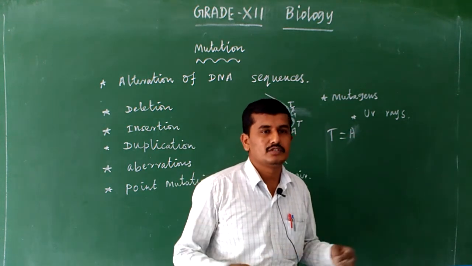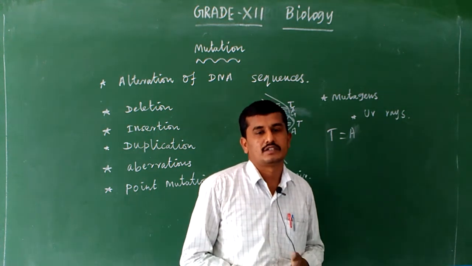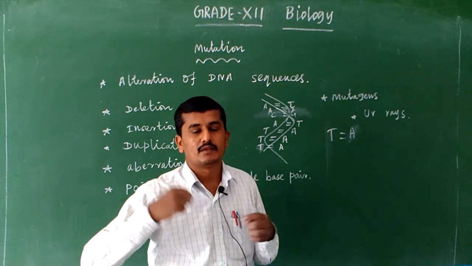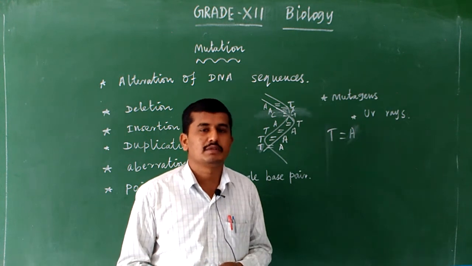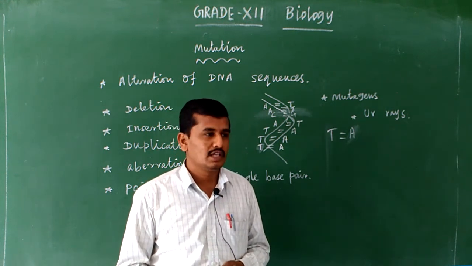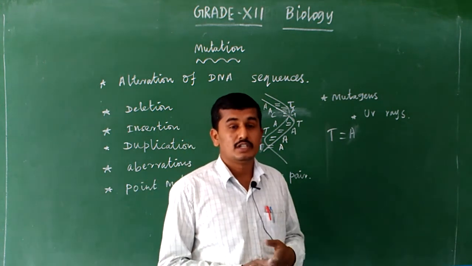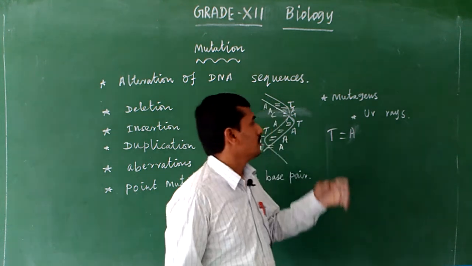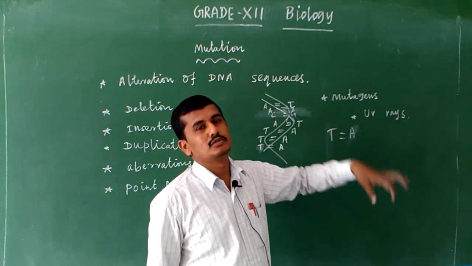Due to these rays, the cell's DNA sequence is modified. With continuous exposure to X-rays, our cell DNA may be modified. Due to this modification, cancer may come, a variety of skin disorders may come, and maybe in the next generation some genetic disorder may also come.